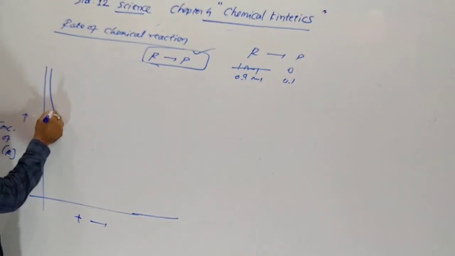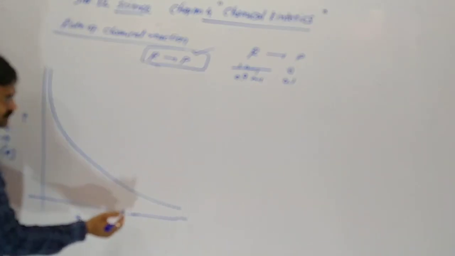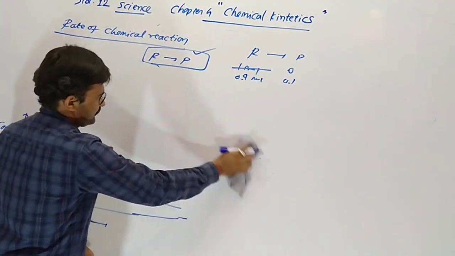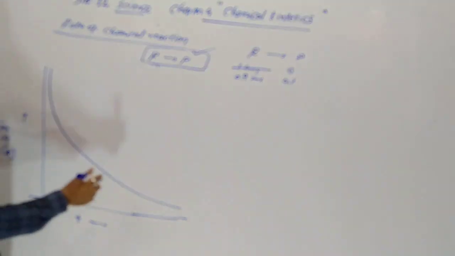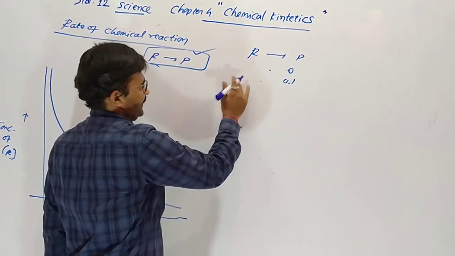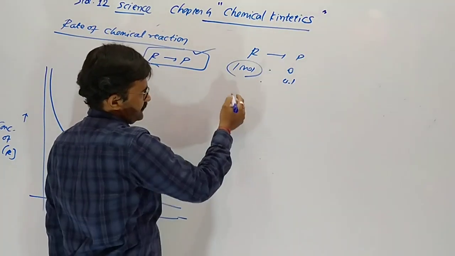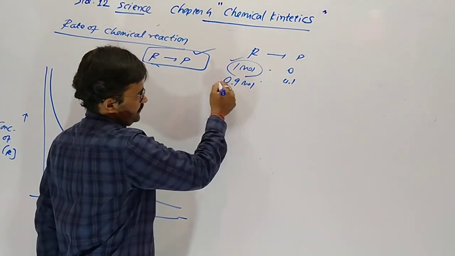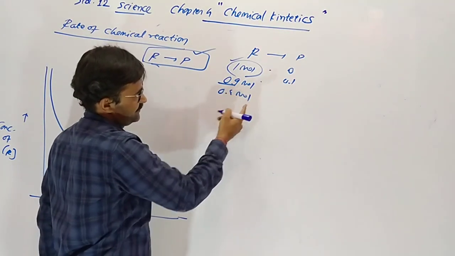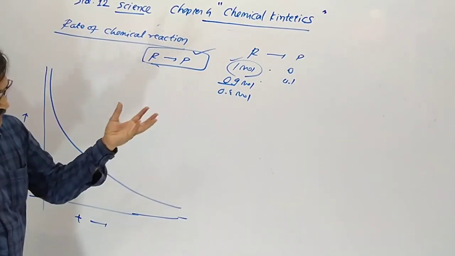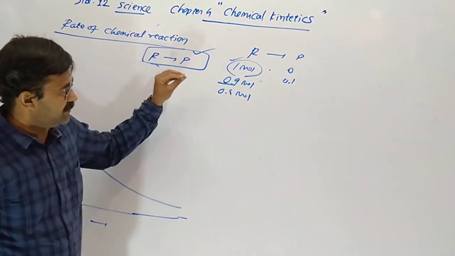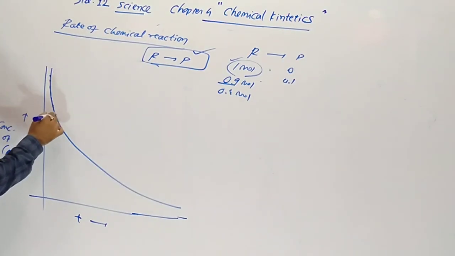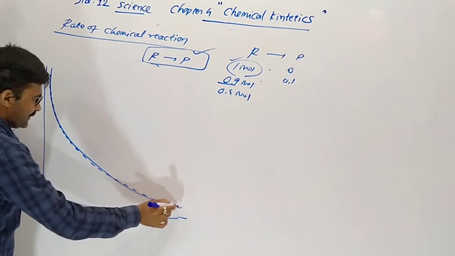So our graph is curved, not linear. Why? Reason for that: in the initial stage molarity was 1 mole, so speed is high. Now it decreased to 0.9, so speed decreases. With 1 mole of reactant the reaction rate is high; at 0.9, 0.8, 0.7 it falls. So with decreasing concentration, rate of reaction decreases.